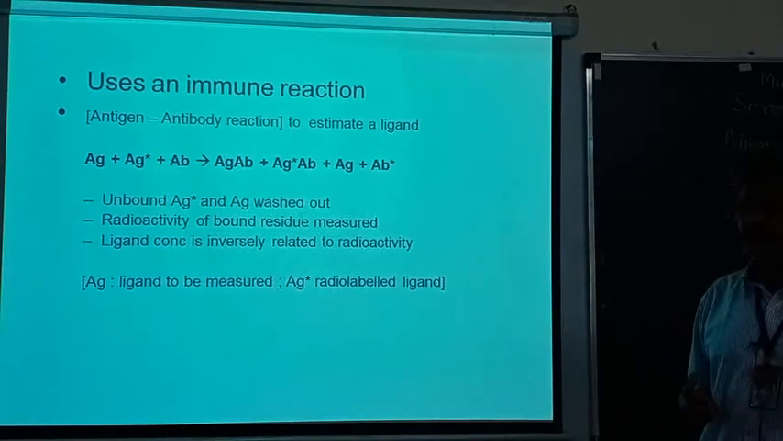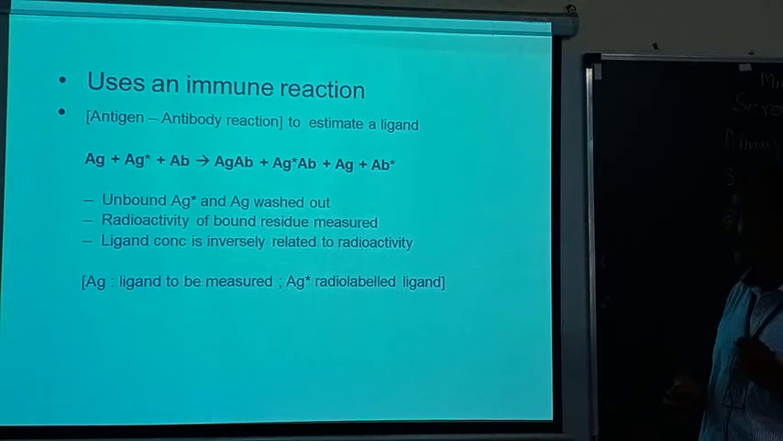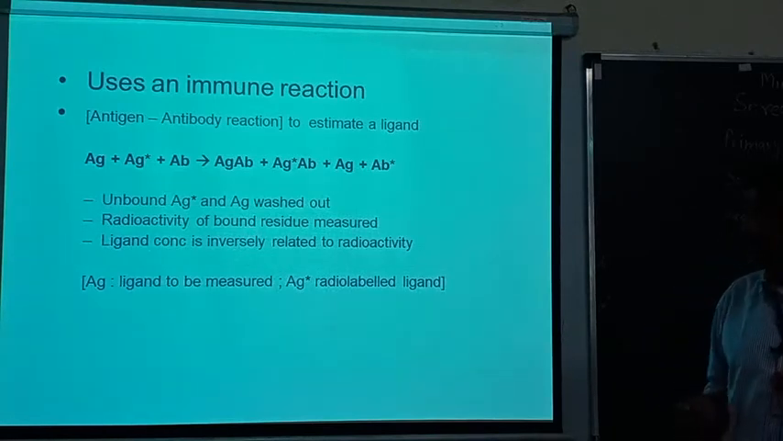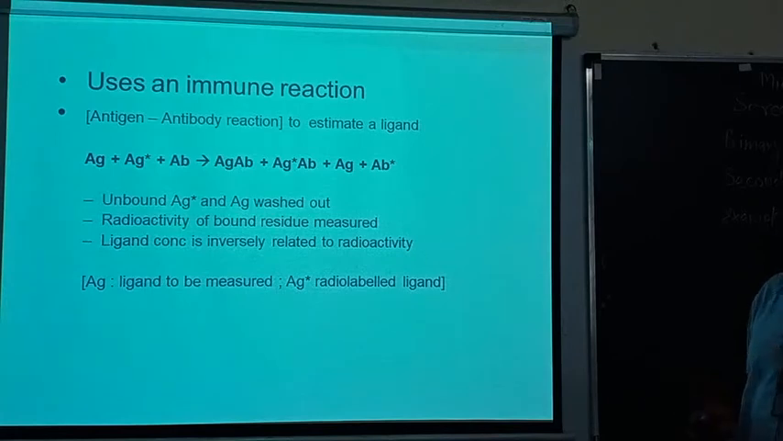Generally this is one of the important ways to estimate the ligands. Now this is the antigen, this is labeled antigen, this is unlabeled antigen, this is antibodies. This antigen reacts with the antibodies. The unbound antigen remains as it is, and this unbound antigen can be washed out. Whatever remains is the radioactive bound residue, which is measured. This is very important. We are measuring the bound residue of the radioactivity.